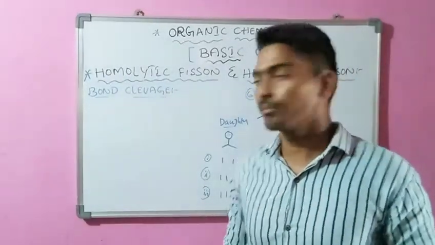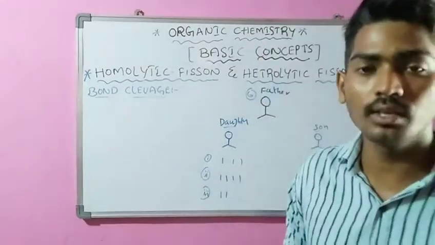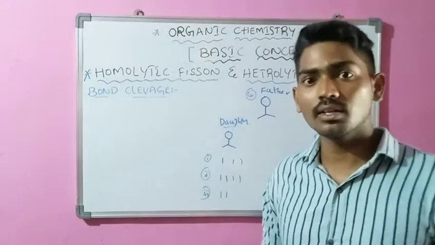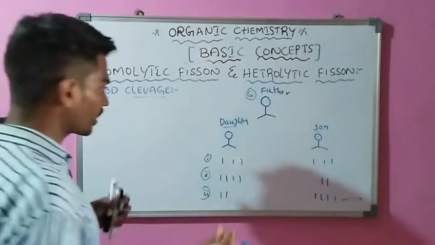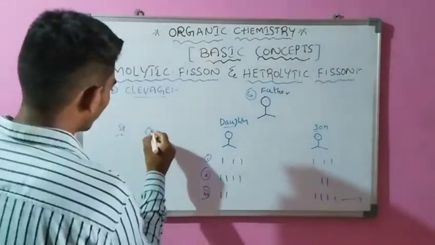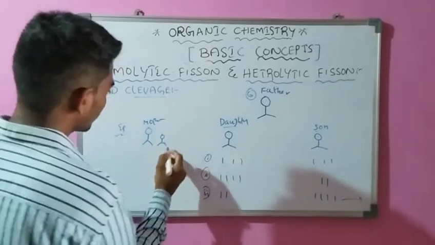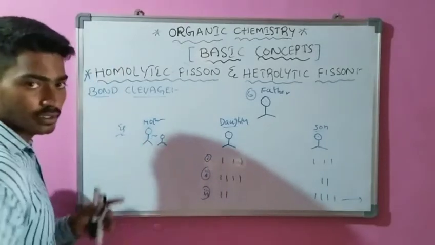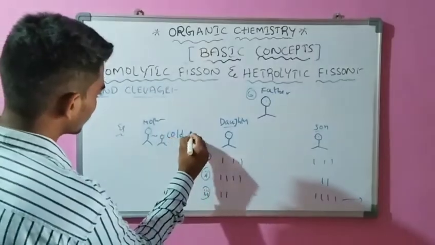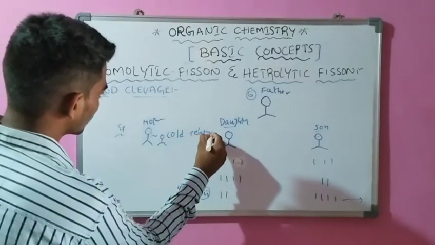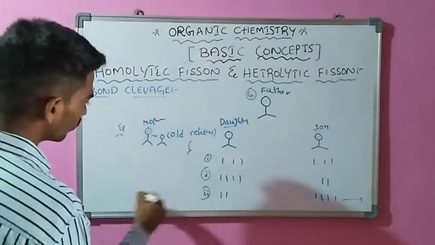Before we go to bond cleavage, another story, about relationships. For example, mother and son is the old relation.